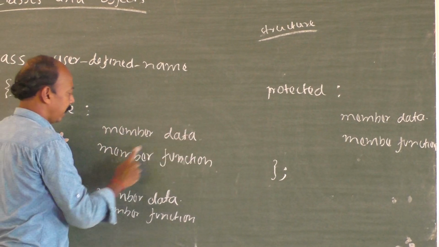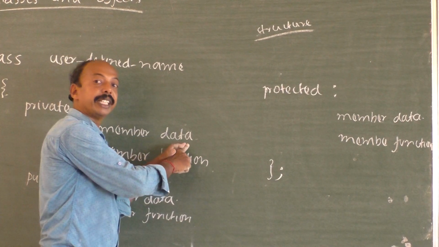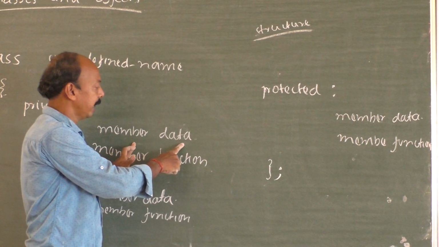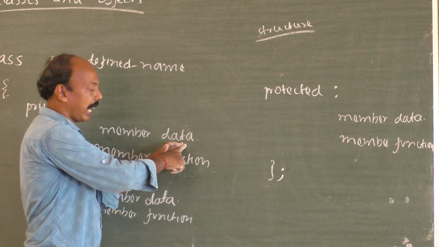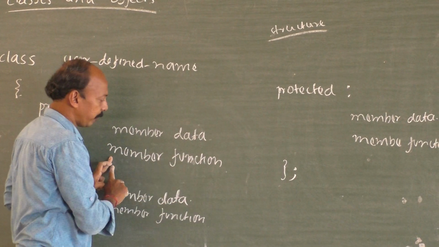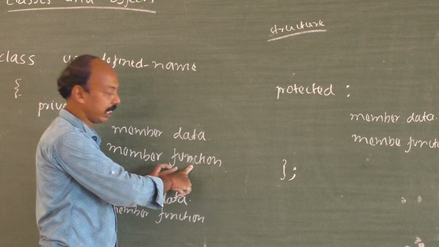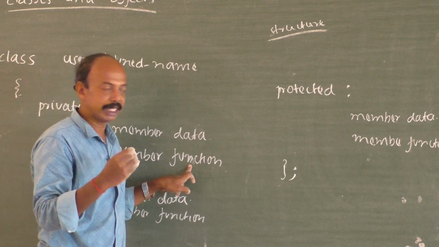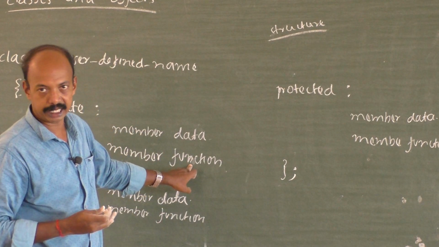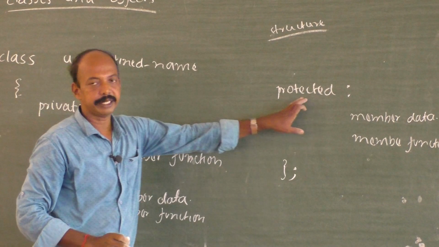Now, what is this member data and what is this member function? Member data is the variable that we used earlier. So it defines the characteristic like age, height, name, etcetera. Then comes the member function. Member functions are the functions itself, which will do some particular task, or have some operation in it. It may be the addition of something, subtraction, multiplication, average, etcetera. But it's a function. But how are these different from one another?